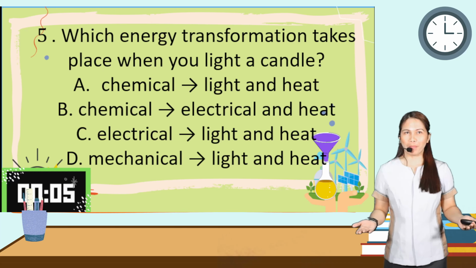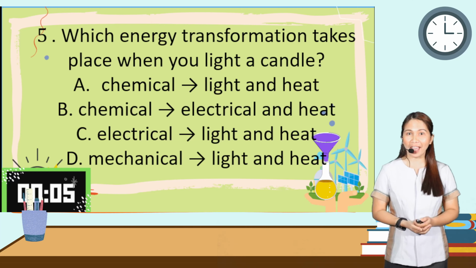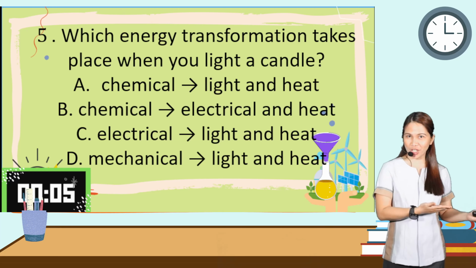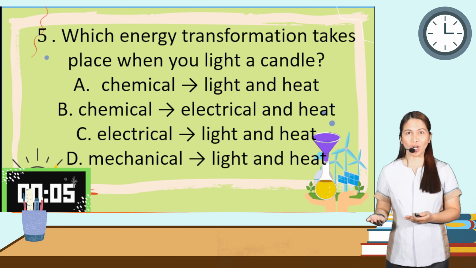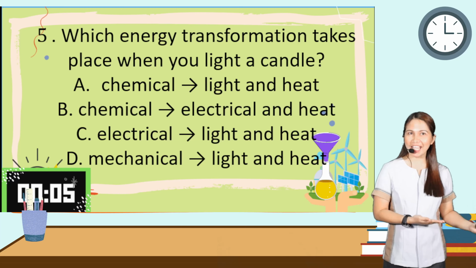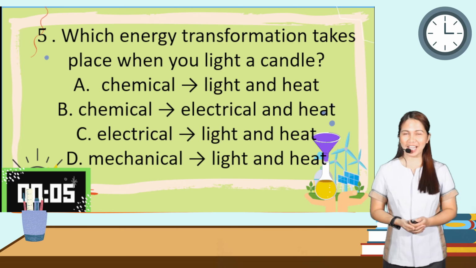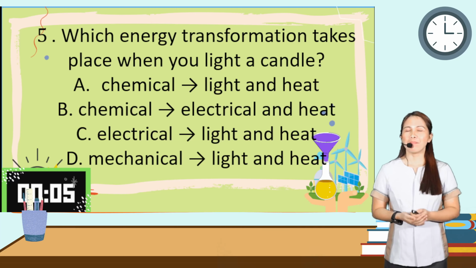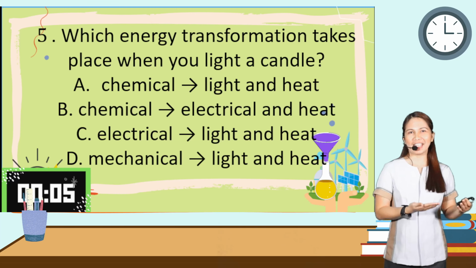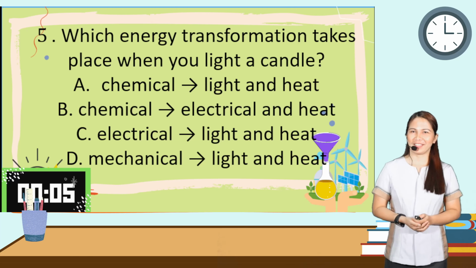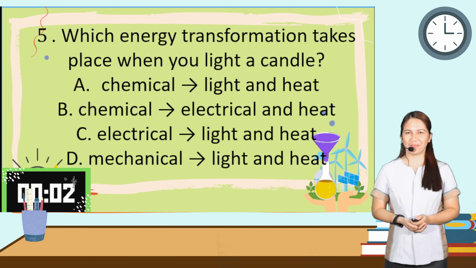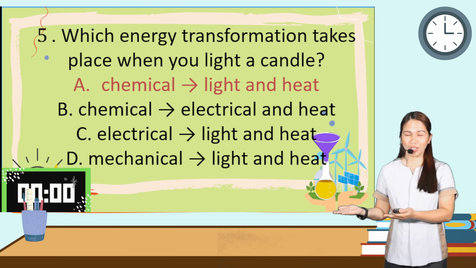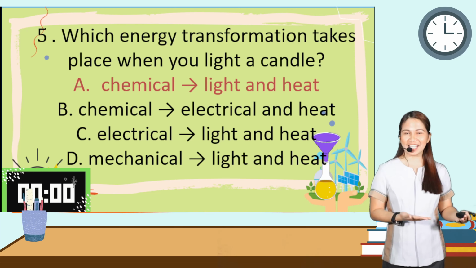Moving on. Which energy transformation takes place when you light a candle? Is it A. Chemical to light and heat energy? B. Chemical to electrical and heat energy? Is it letter C, electrical to light and heat energy, and D, mechanical to light and heat energy? And the correct answer is letter A, chemical to light and heat energy.